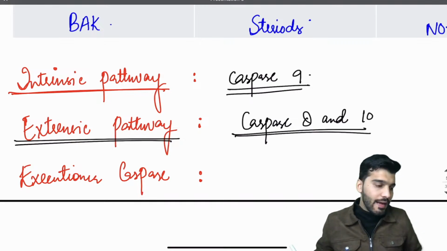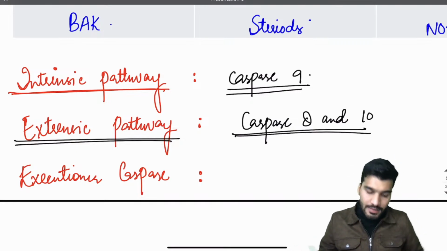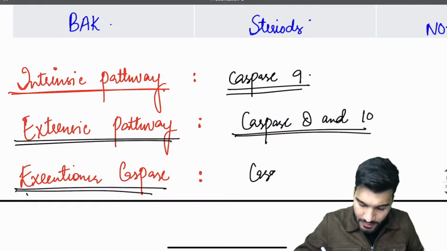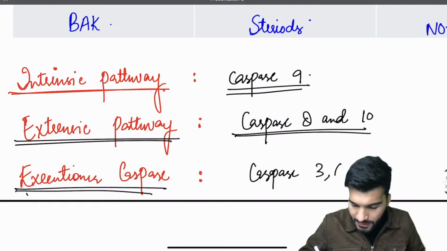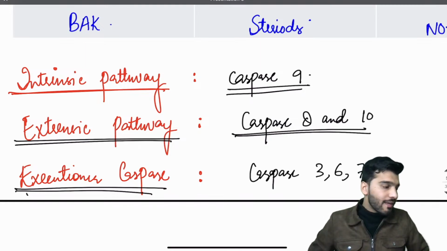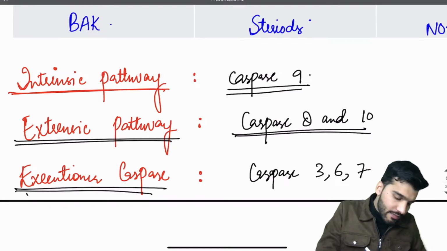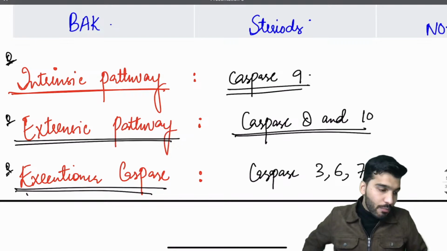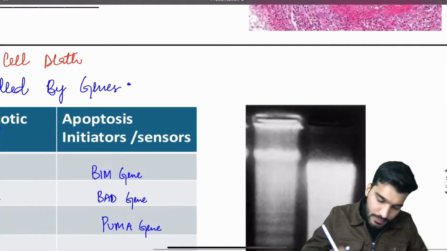Executioner caspases are common for intrinsic and extrinsic both. That's going to be caspase 3, 6 and 7. Okay, very good. All are important. These are all PYQs that have been asked. Now my question to you guys, what is the marker of apoptosis?